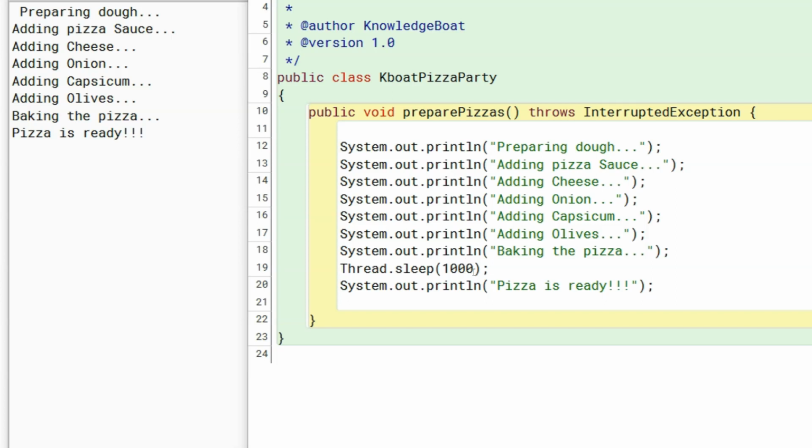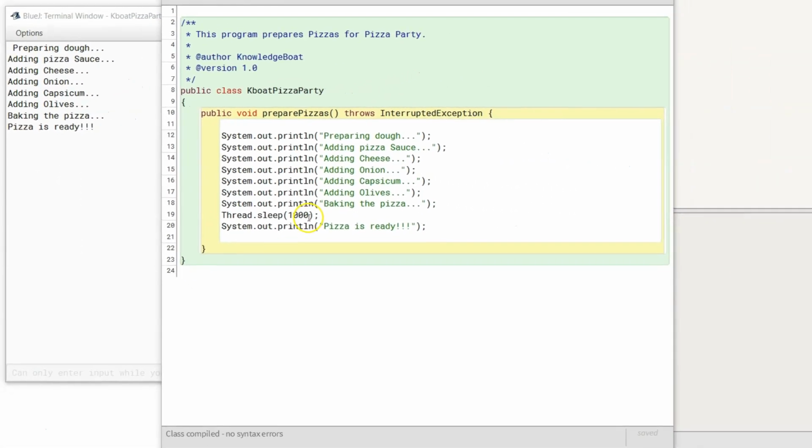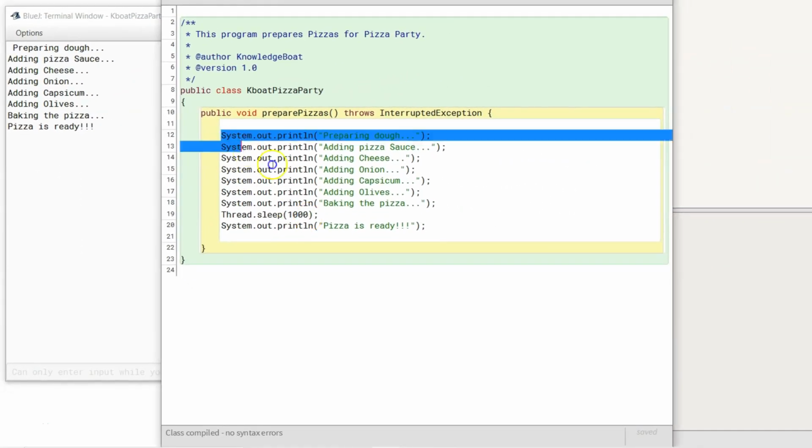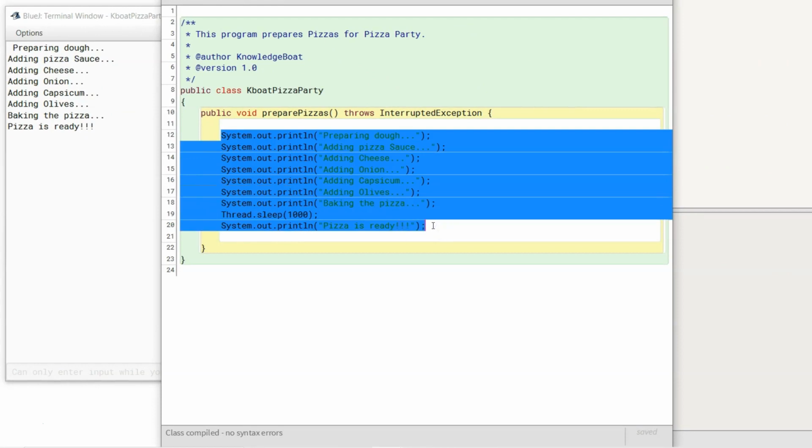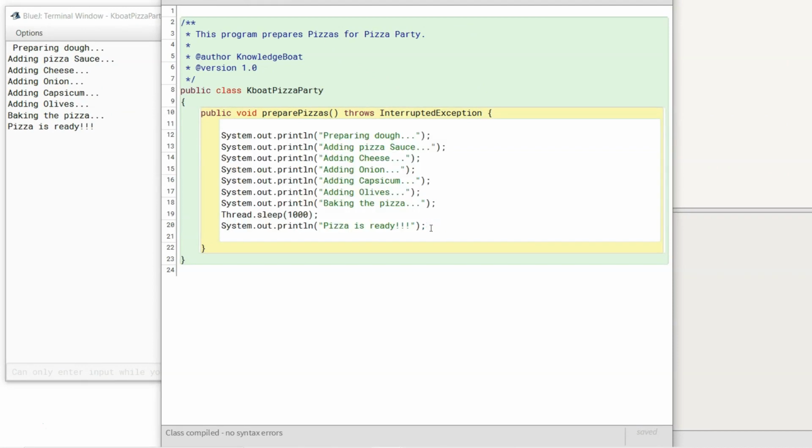Okay, coming back to our pretend pizza baking program, right now it is baking only one pizza. But we need 10 pizzas. What should we do to make our program bake 10 pizzas? Very simple. I will copy these lines and repeat it 9 more times. This will give me 10 pizzas. Let me do it and execute the program.